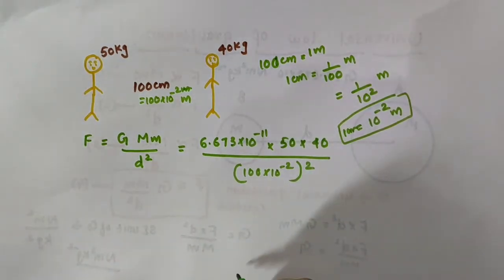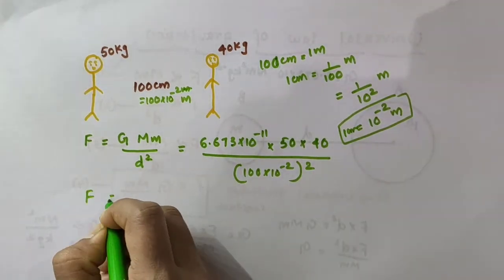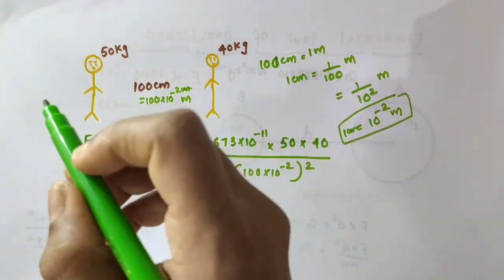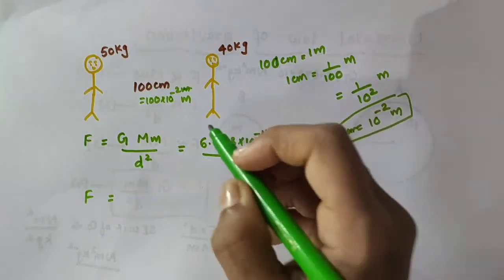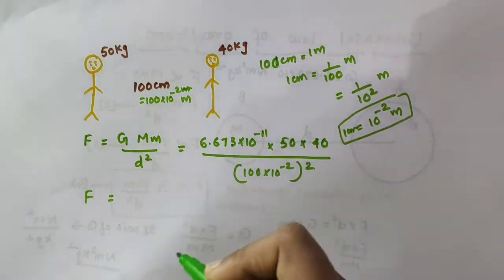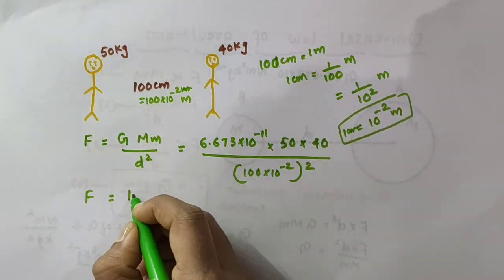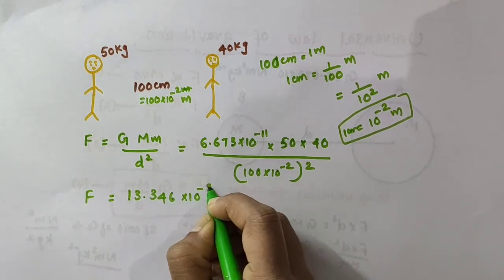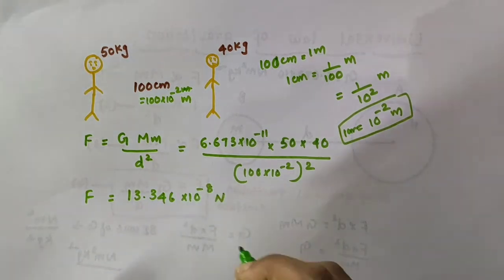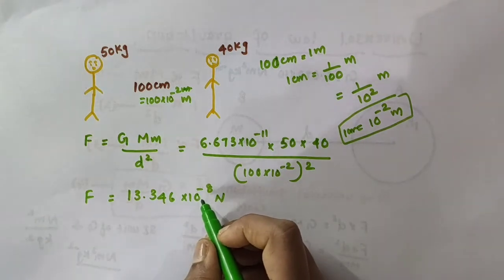Now while you are doing this calculation, you will get the force of attraction which is existing between you and your friend. The mathematical calculation gives the answer as almost 13.346 into 10 raised to minus 8 Newton. Note that this is 10 raised to minus 8, not plus 8.